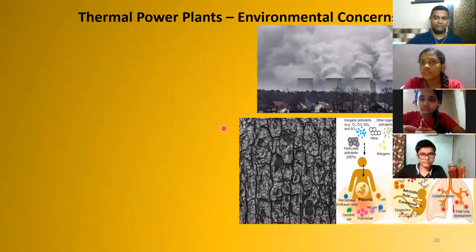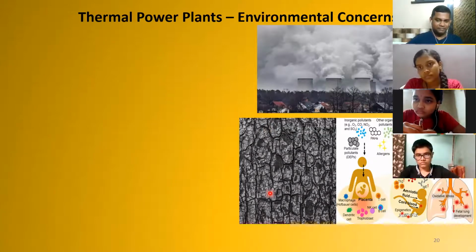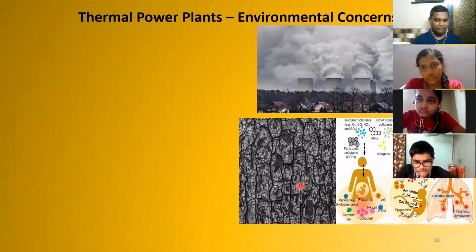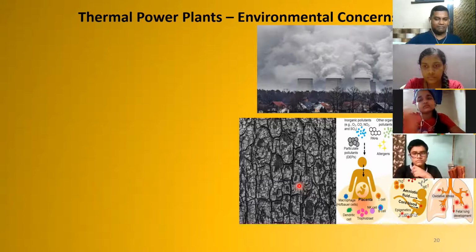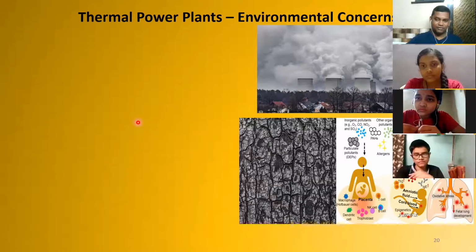So when you talk about thermal power plants, see the environmental concerns. See this. Can you imagine? That's the air ultimately which you are breathing. Correct? And what is the second picture showing you? This one. What do you think is there in this picture? It's a tree bark, right? On the bark of a tree, can you see the black colored material deposited? That's called soot, which mainly contains carbon particles. One of the sources is this one.